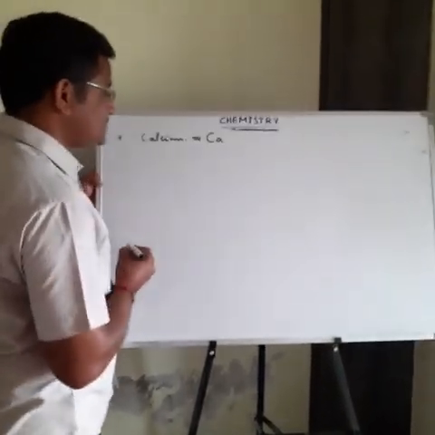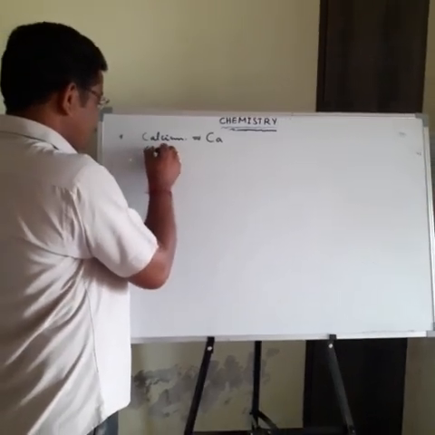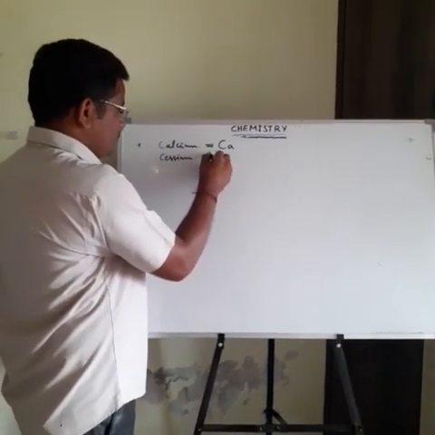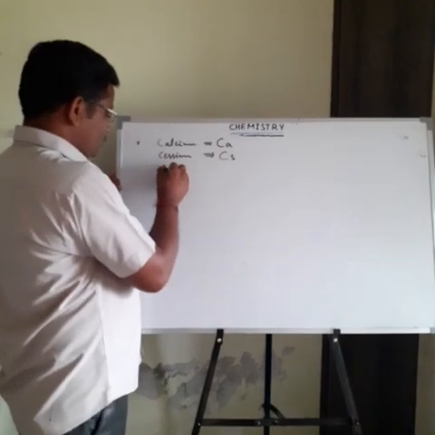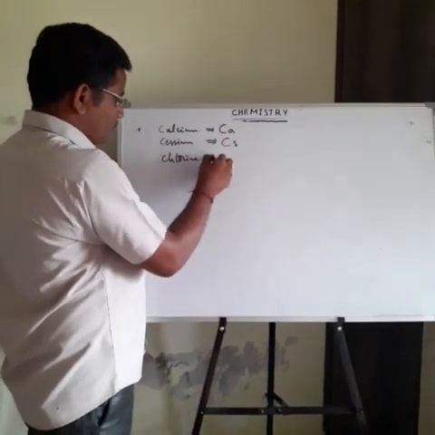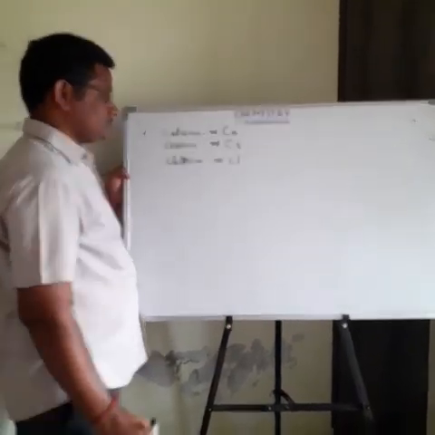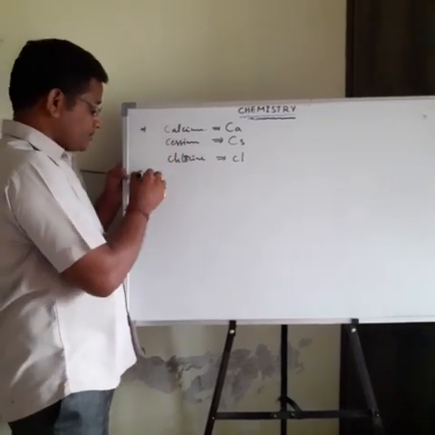For example, calcium: Ca. Cesium: Cs. Chlorine: Cl. So this is one type of symbols.